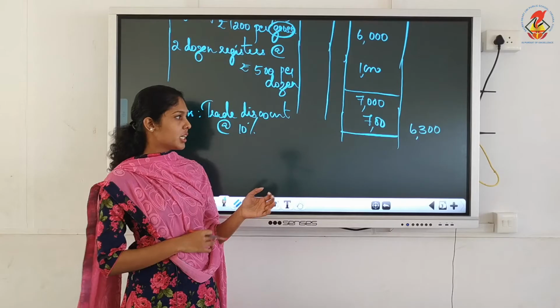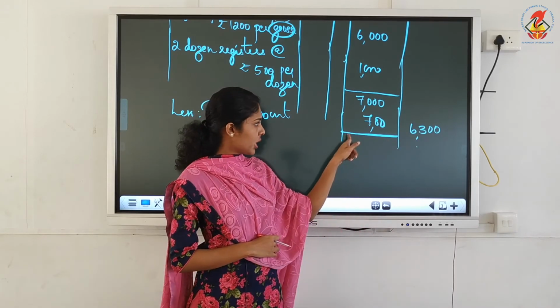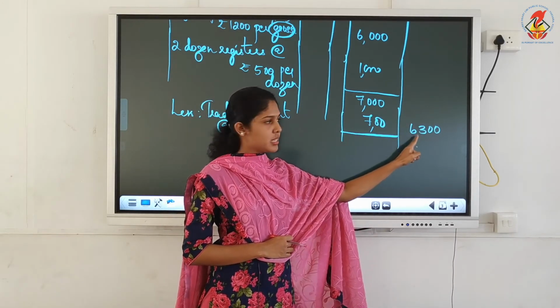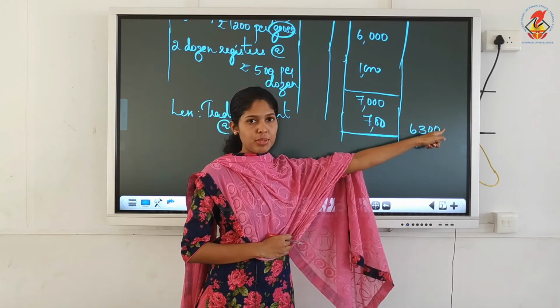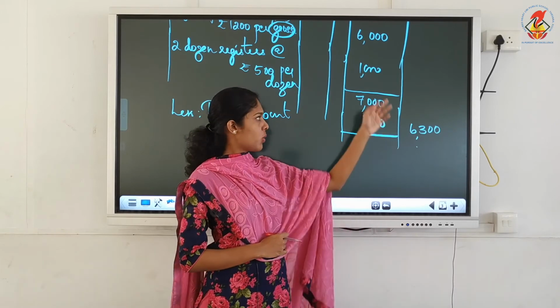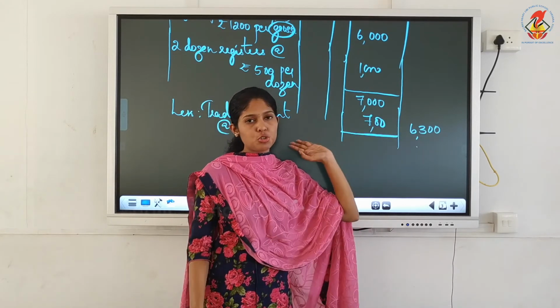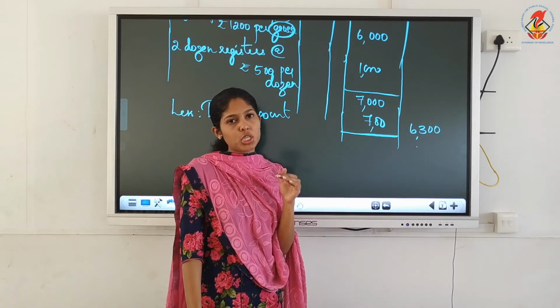The final figure you can write in the amount column. Clear? So here also you have to draw a small line and the 700 and 6300 should be written on the same line, but this figure will come in the amount column. All these in the details column, only the final figure you need to write in the amount column. Okay. Now one transaction is over.